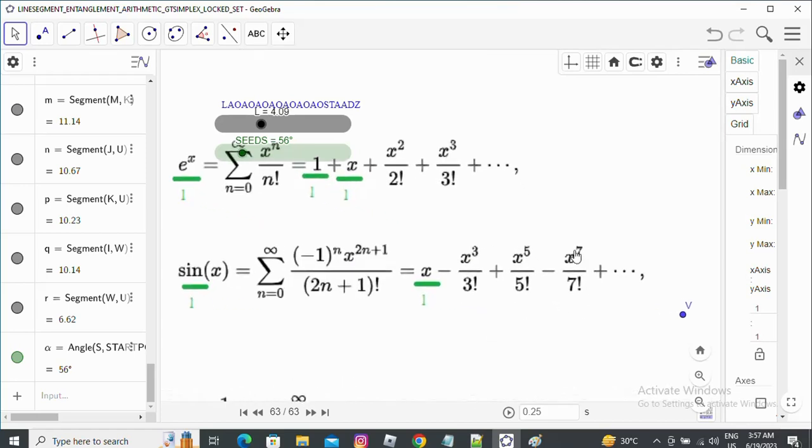Suppose this whole right hand thing is in the numerator of one expression, and this right hand kind of thing is in the denominator of the same expression. Then both of these ultimately have an output line segment. These two output line segments in that case will combine to form a triangle. So division of a locked set by another locked set will form a triangle. The multiplication of one locked set with another locked set will also form a glued triangle.